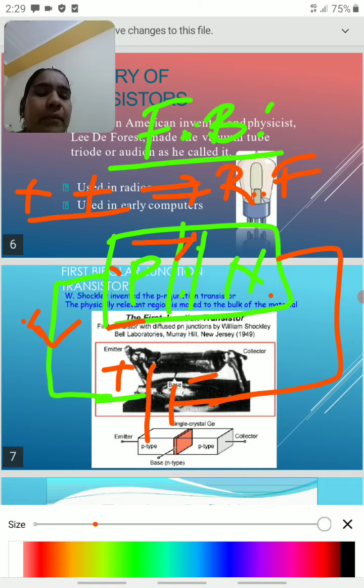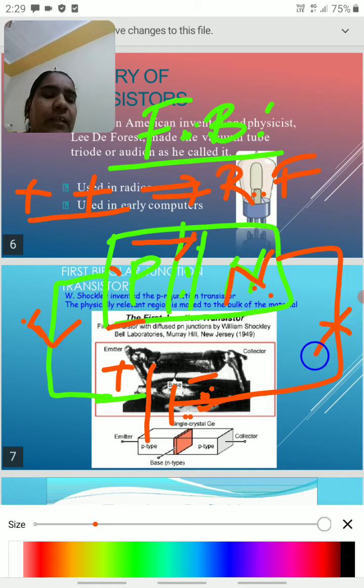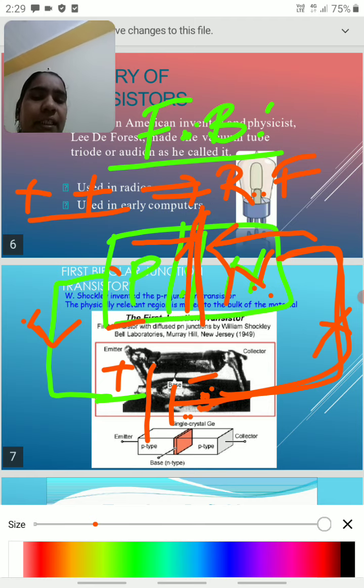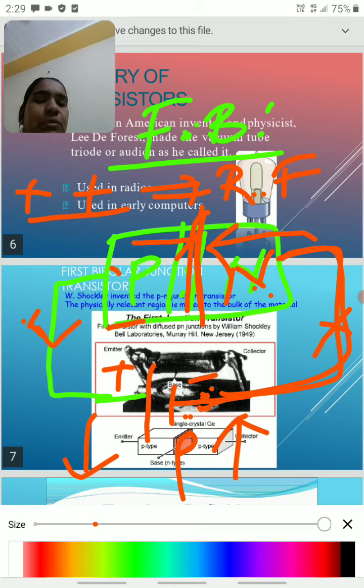Similarly, the n-type material contains electrons, which are negative charges. A repulsion force takes place between the n-type material and the negative terminal, so the electrons do not move this side; they try to move toward the depletion layer. Automatically, the size of the depletion layer decreases. When the size of the depletion layer decreases, conductivity increases. We should remember this: when conductivity increases, resistance decreases.